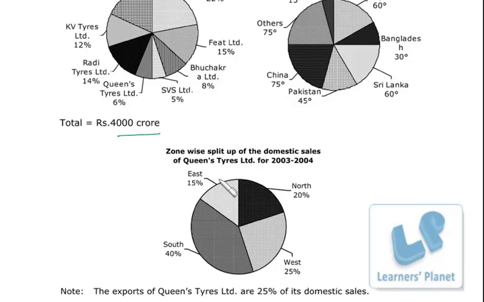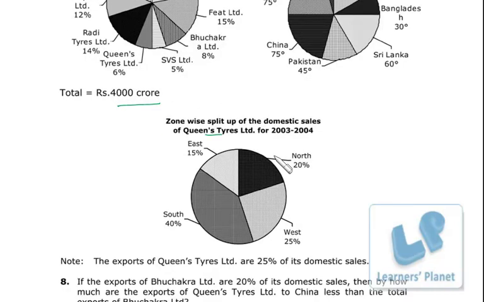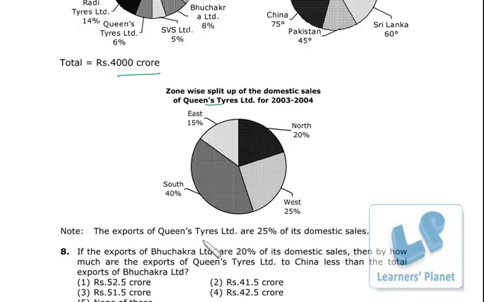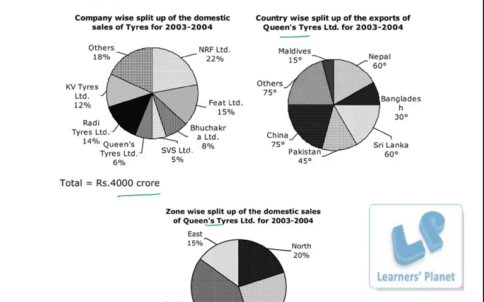Now zone wise split up of domestic sales of Queen's tires. So this is domestic breakup, and this is export breakup of the same company, Queen's Tires. And the export of Queen's Tire is 25% of its domestic sales. So this is the information we have got from all these 3 pie charts. Now we go to the questions.